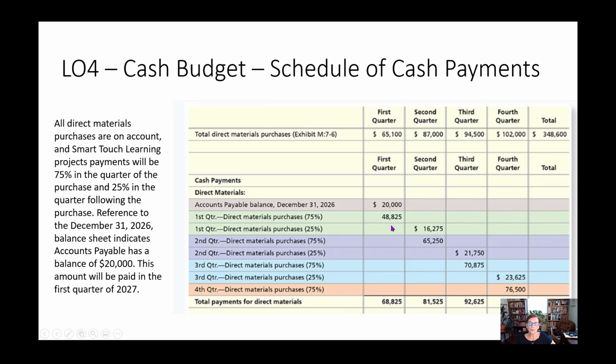All right, I'll let you work through this, but you're going to take this quarter times 75%, and then for the next period, this quarter, you take the previous quarter times the 25%. And you're going to follow that pattern. So here we have 87,000 times 75%, and then you're going to keep going all the way down to the end. In the end, your accounts payable here is going to be 25% of your fourth quarter, because you're paying for 75% of it now, and then the other 25% will be in the following quarter.